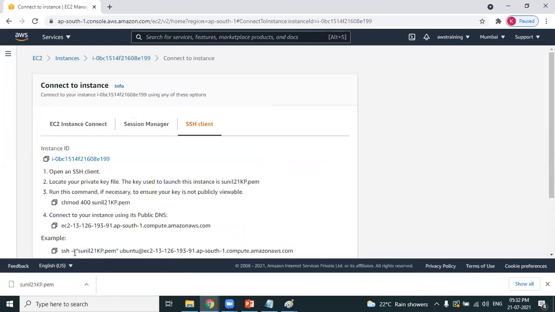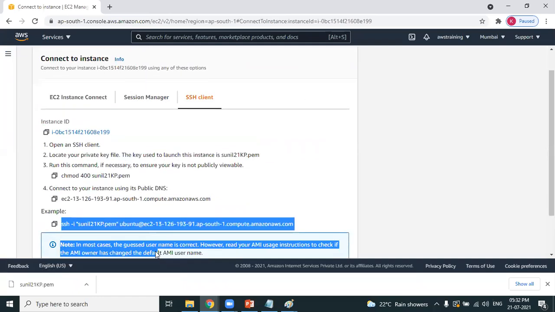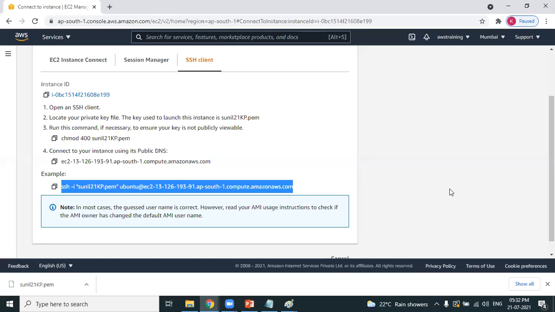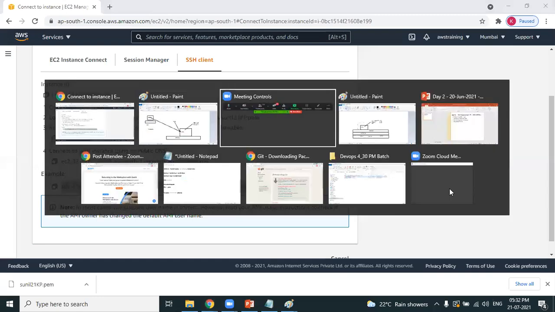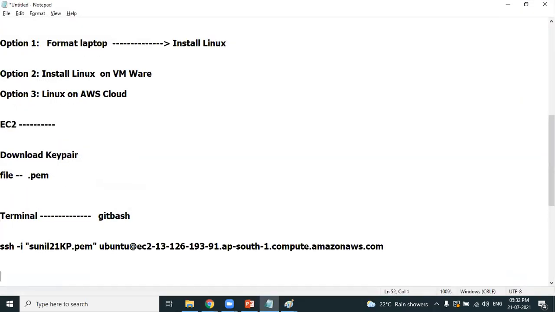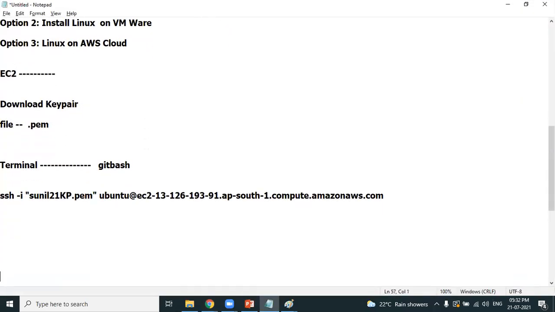Can you see here, you get the SSH command. This is the SSH command. You don't need to type it. The SSH command is provided by AWS. You now have the SSH command with you. This SSH command will help you to connect to the Linux machine.